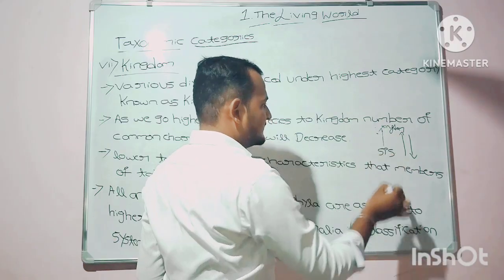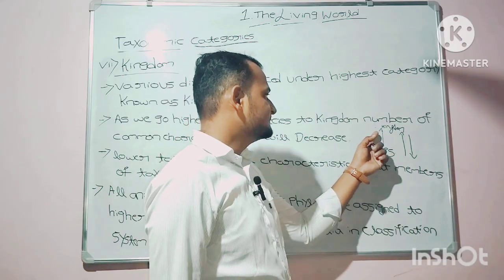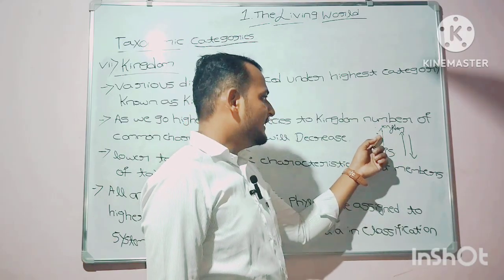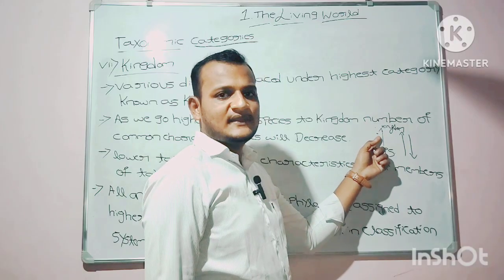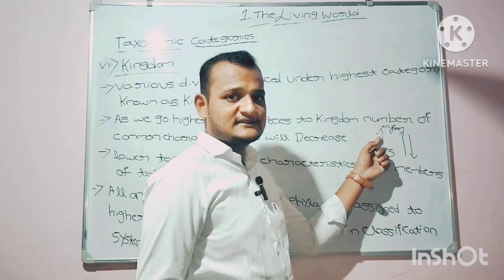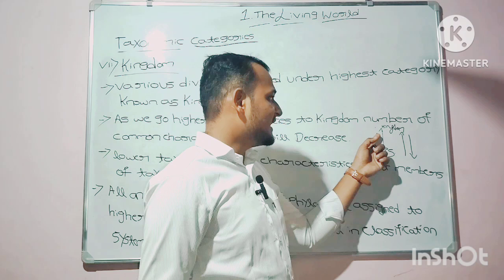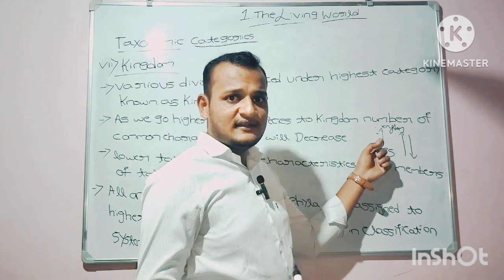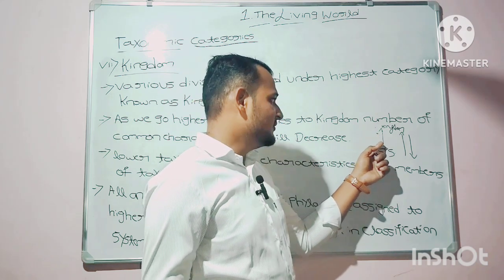Whenever we go from kingdom to phylum or division, the characters will be more. From phylum to class, the relatable characters are more. From class to order, the relatable characters will be more.